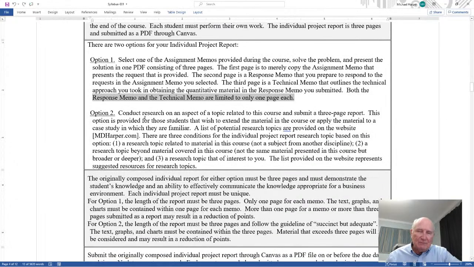Now, I have a second option. Option 2 is to conduct research on an aspect of a topic related to this course and submit a 3-page report. Now, this option is provided for those students that wish to extend the material in the course or apply the material to a case study in which they are familiar.